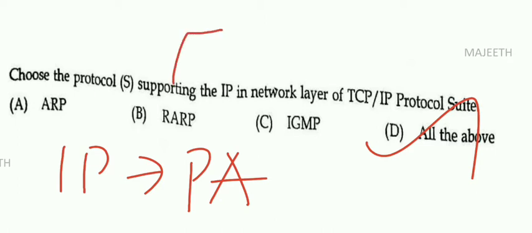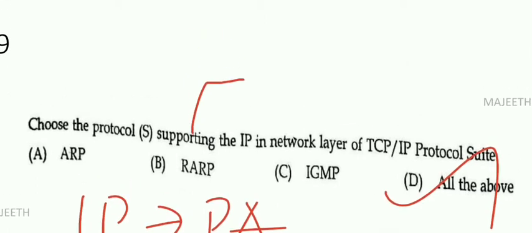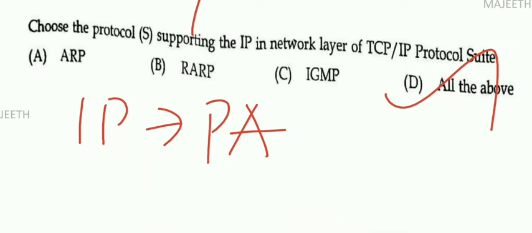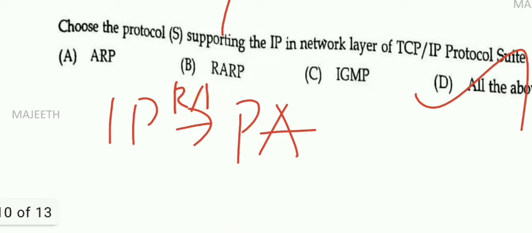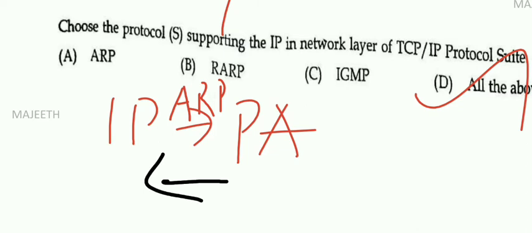What is RARP? Reverse address resolution protocol, right? What do you mean by reverse address resolution protocol? It will do the inverse operation. So if you go from internet protocol to ARP, right? If you want to find physical address from IP address, you have to use ARP. If you want to find IP address from physical address, you have to use reverse address resolution protocol, right?